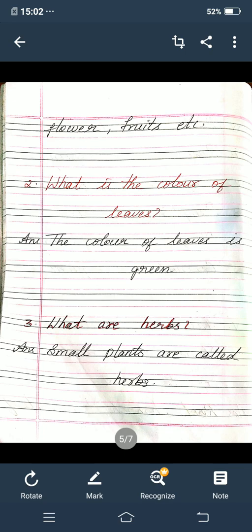F-R-U-I-T-S, fruits, etc. Root, branch, trunk, leaf, flower, fruits, etc. So these are the important parts of the tree, plant. Okay, children. Still there are more, but I have written that much only.